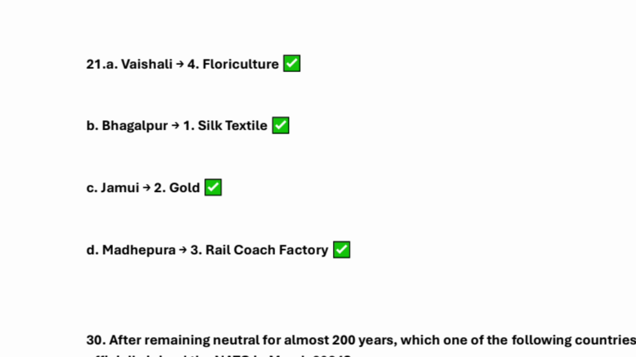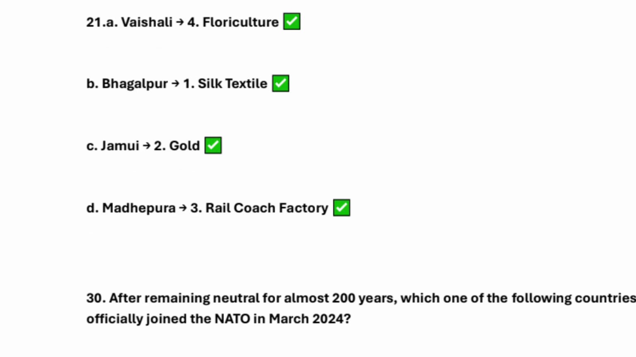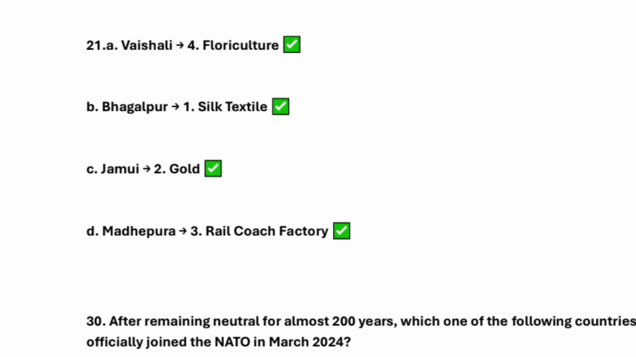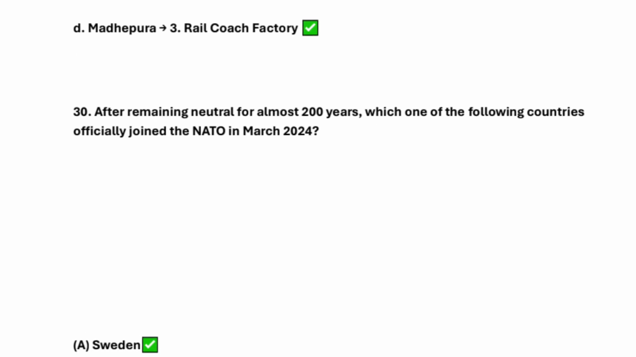It's not a question, it's a direct answer that I've tried to make: Vaishali has floriculture, right? Bhagalpur is silk textile. Third is what? Jamui is gold. Madhepura is rail coach factory, right? So next question is what?